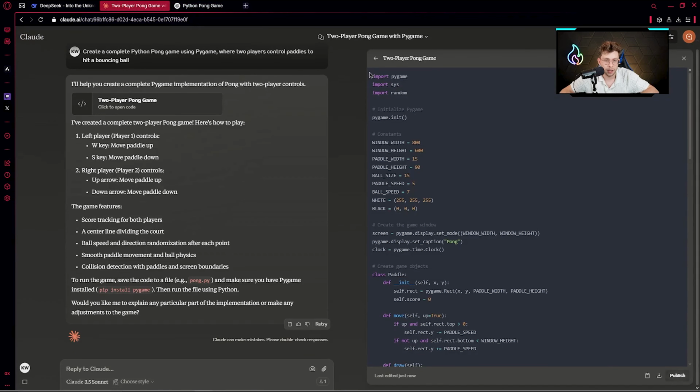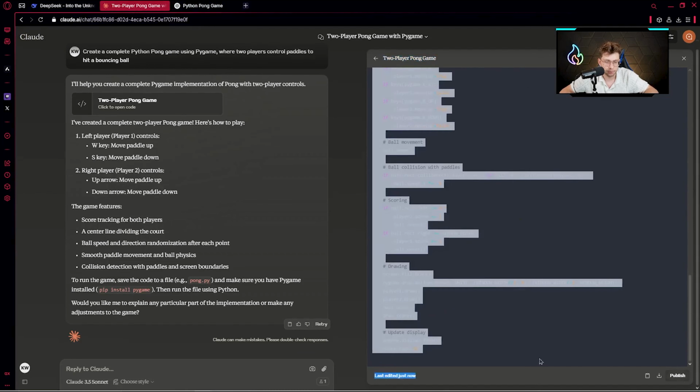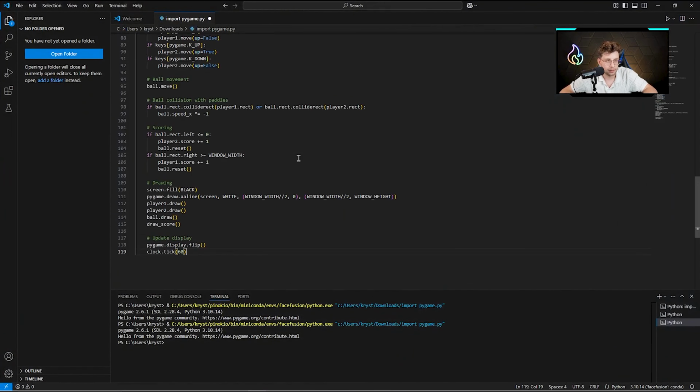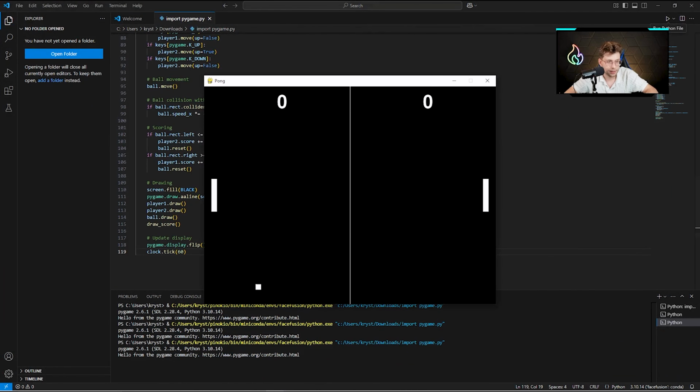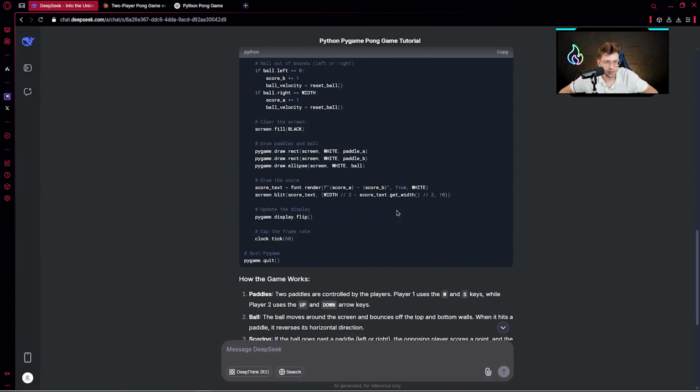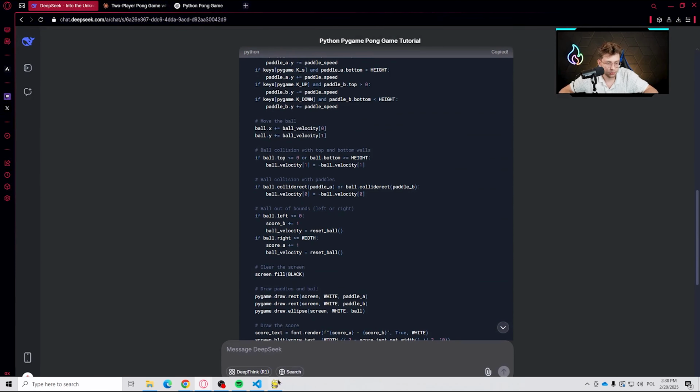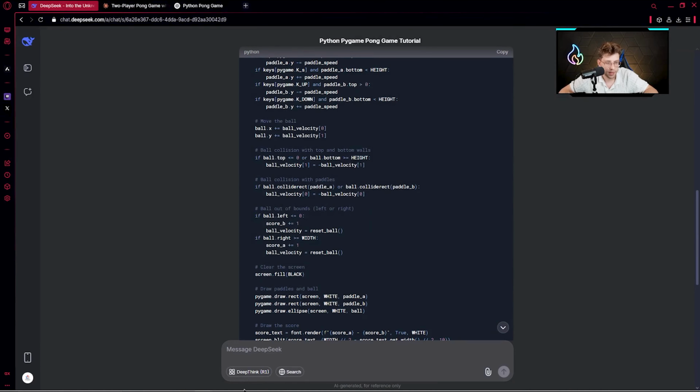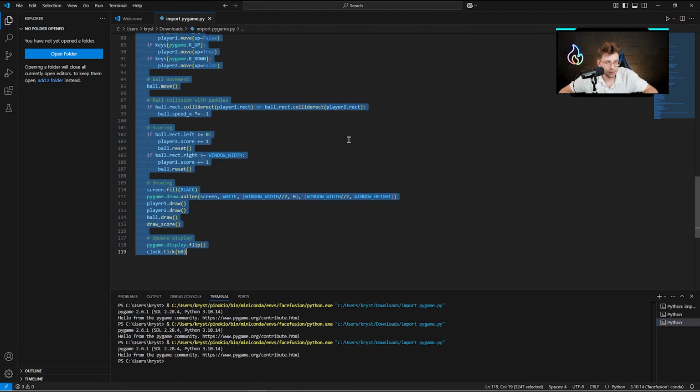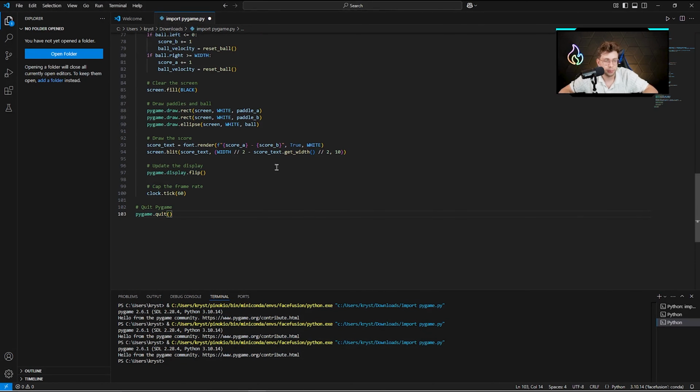However, now let's test it out and see if that code works. Let's go over here, copy our code, and look if that works. Yeah, we can see Claude AI successfully created the code. Now let's go further to DeepSeek. I can copy the code, close that, and see if the version from DeepSeek will work.